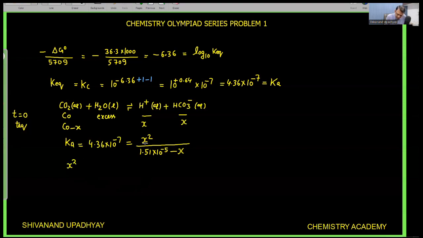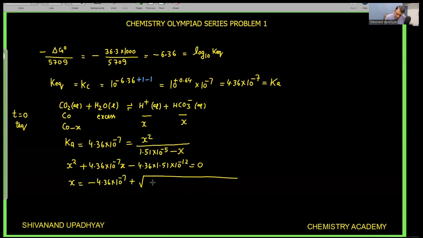If I solve the quadratic equation, I can write that x square, इसको क्रॉस मल्टीप्लाई करते हैं और राइट हैंड साइड में ले जाते हैं. So I will write plus 4.36 into 10 to the power minus 7 into x minus 4.36 into 1.51 into 10 to the power minus 12 is equal to 0. If I solve this quadratic equation, I can write that x is equal to minus b, means minus 4.36 into 10 to the power minus 7, plus the square root of b square.